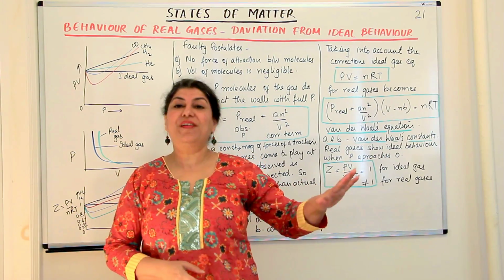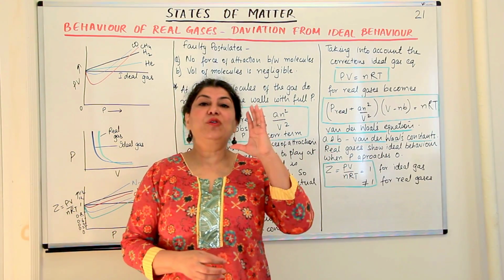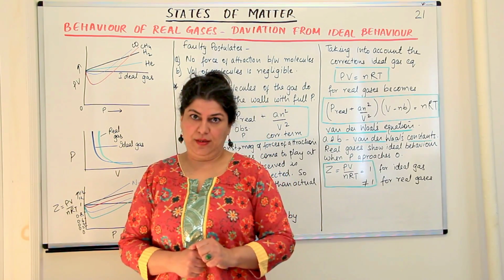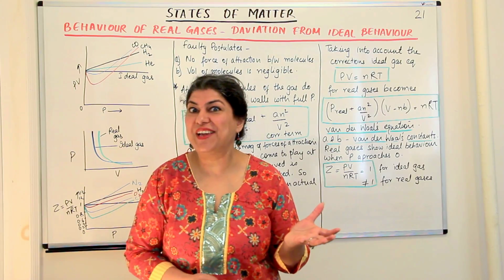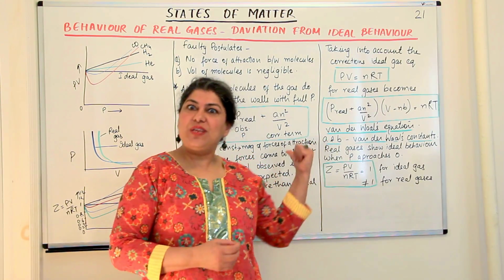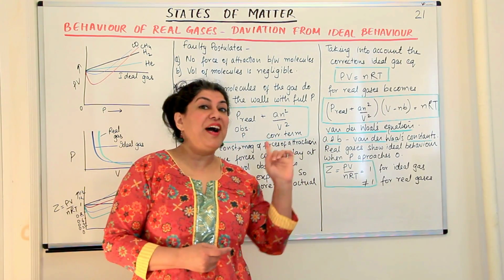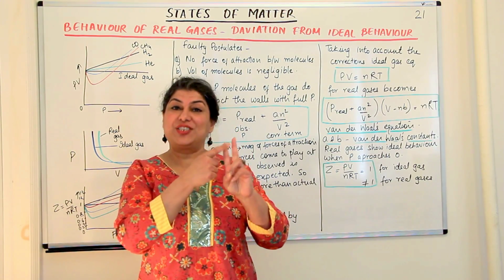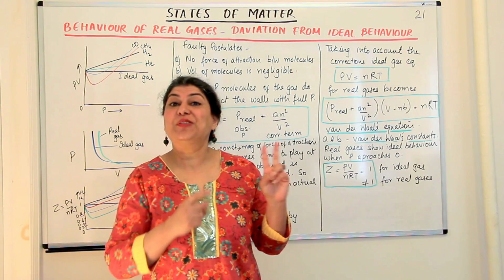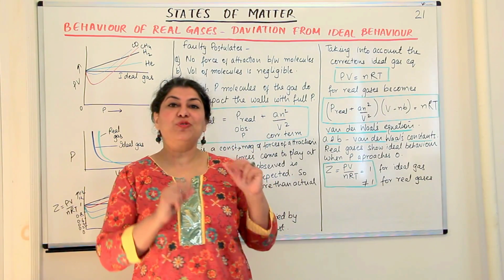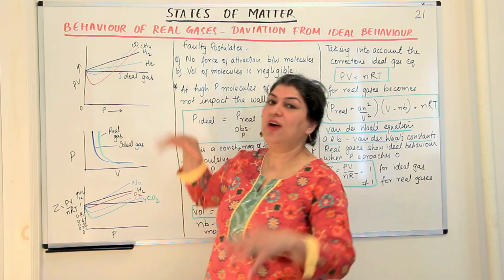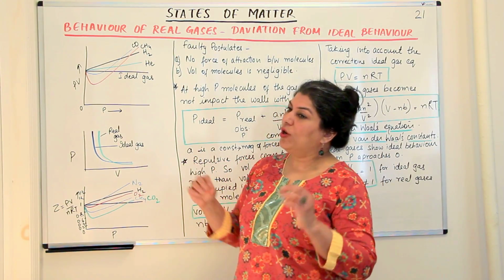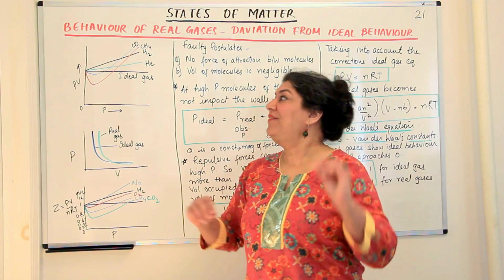That is, they move away from that ideal behavior, and we're going to try and understand why gases do not behave ideally. Why do students not behave as the ideal students? Why do these guys not behave ideally? Because there are two faults in the kinetic molecular theory of gases. But before I come to those two faults, let me just see how we knew that gases do not behave ideally. According to Boyle's Law, PV is constant.